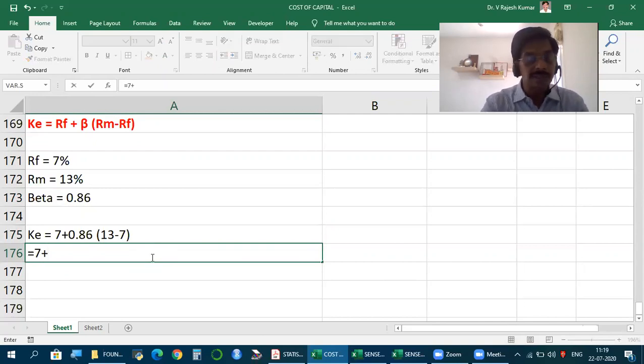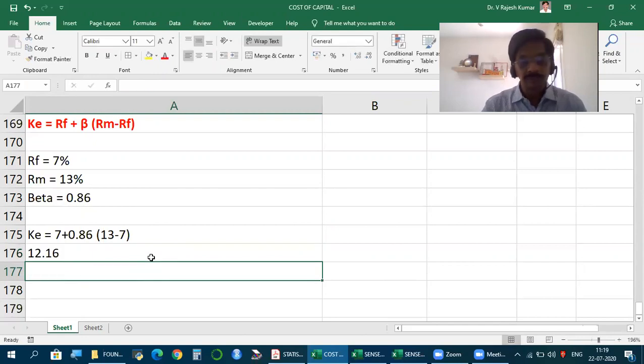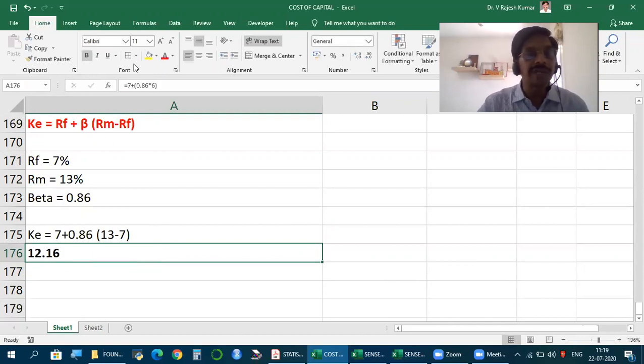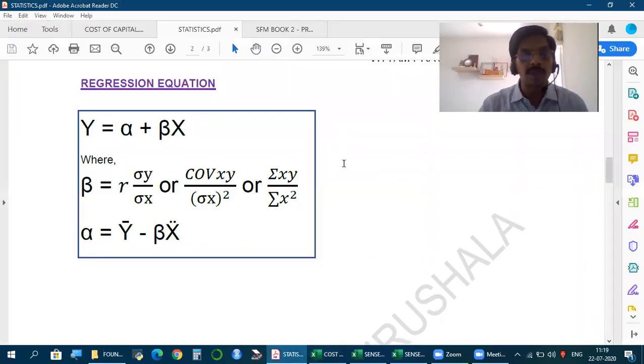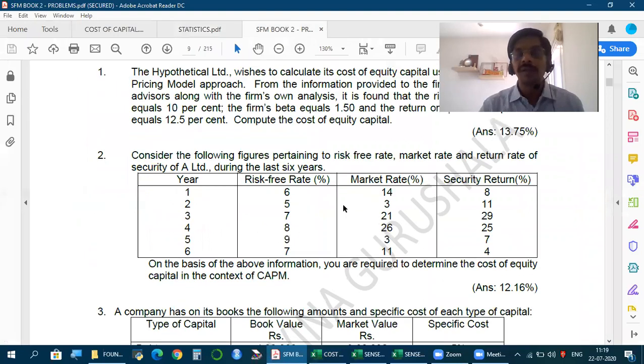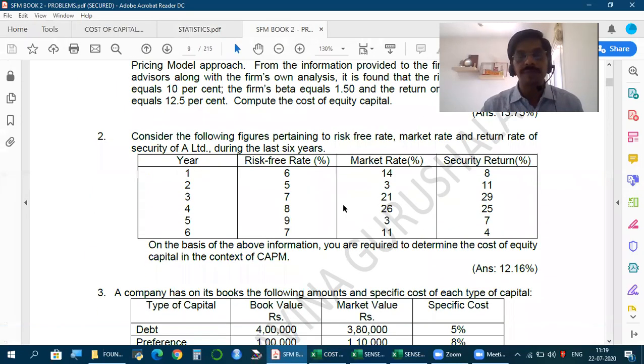So 7 plus 0.86 into 6. So what is the cost of equity under this method? 12.16%. So how to calculate cost of equity? We have seen using CAPM, and one requirement for that is knowing how to calculate each item, particularly beta, and how to calculate that we have seen.